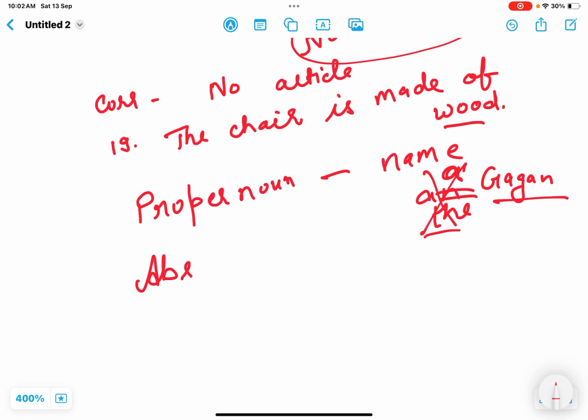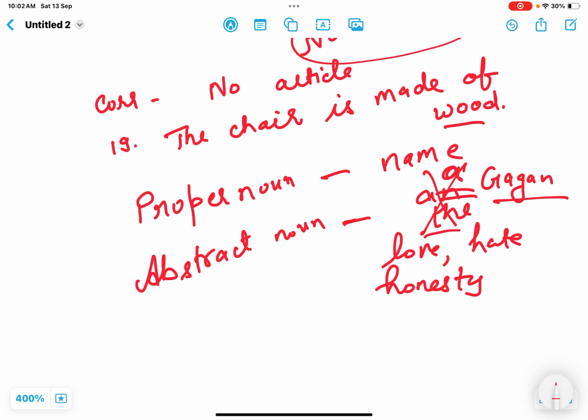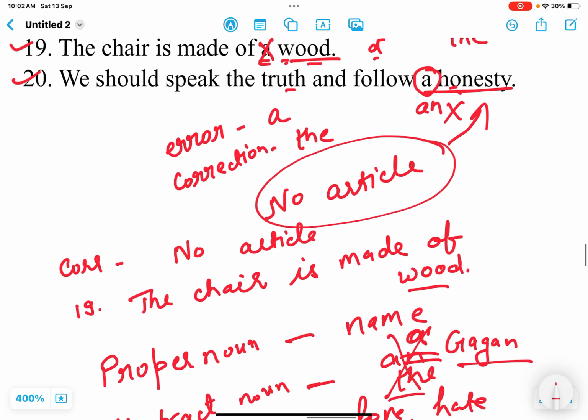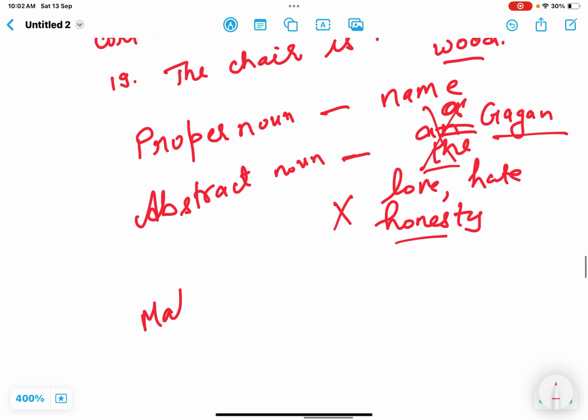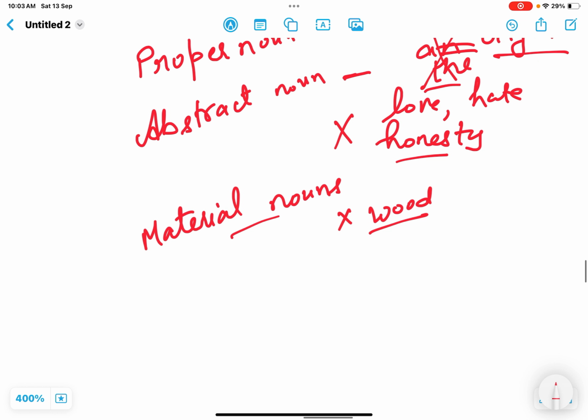Next one, abstract noun. Whenever we have abstract nouns, that means the nouns which we can just feel, can't touch, like love, hate, honesty, wisdom. So these all are abstract nouns. We never use any article with these abstract nouns. So here honesty is an abstract noun, so we will not use any article. What about wood? Wood is a material noun, so with material nouns we never use article. So here wood is a material noun, so we won't use any article.